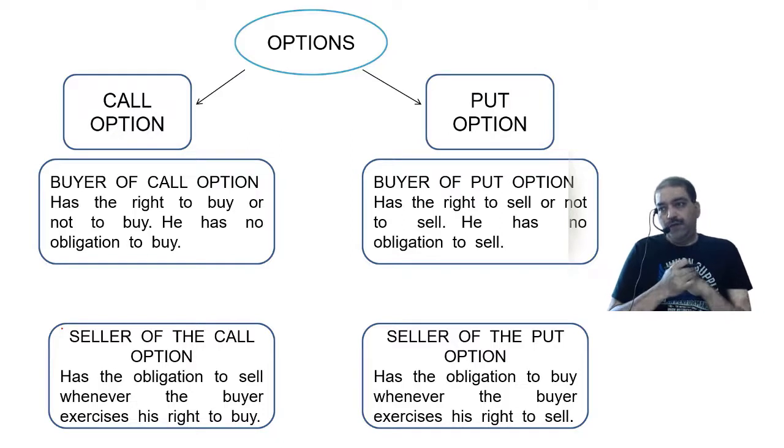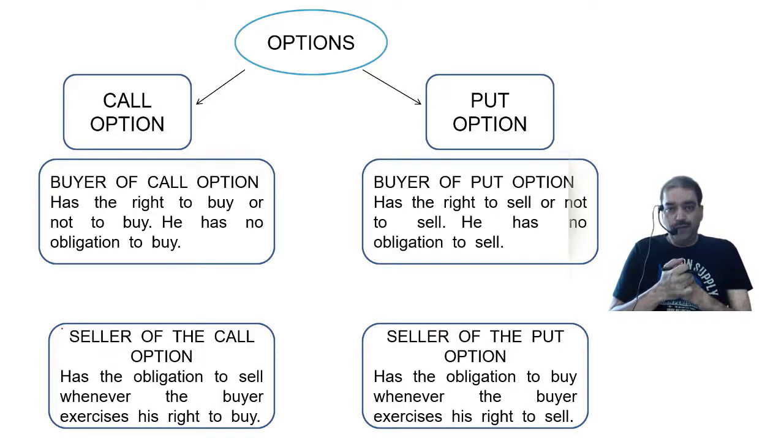I will say, sir, buyer has got the right to do or not to do. Seller has got the compulsion to do. So why will the seller of the right sell the right? He will sell the right because he is going to charge you a premium for that. That is his income, that is his profit.